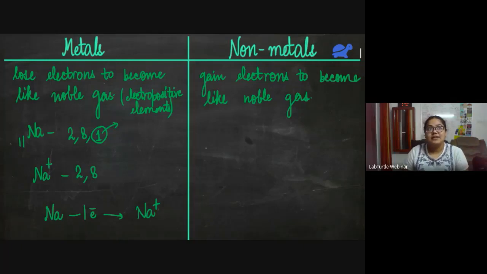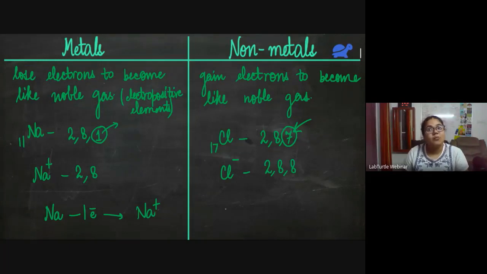Similarly, for non-metals, let me take the example of chlorine. Its atomic number is 17. So its configuration is 2, 8, 7. So to become like noble gas, it can gain one electron. Then it will become like argon. So if it gains one electron, it becomes Cl-. And for Cl-, the configuration would be 2, 8, 8 because Cl has gained one electron.